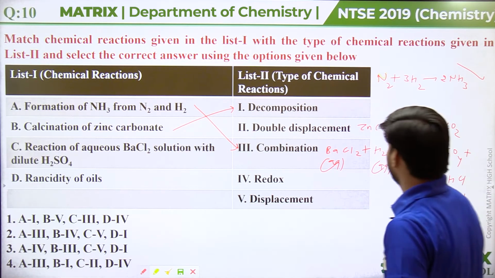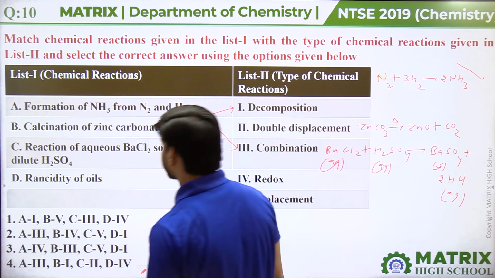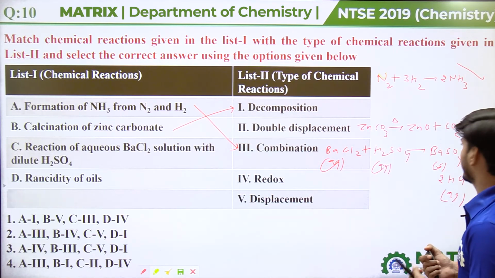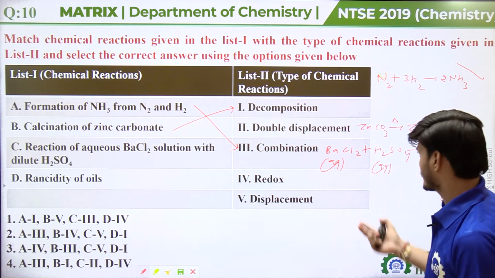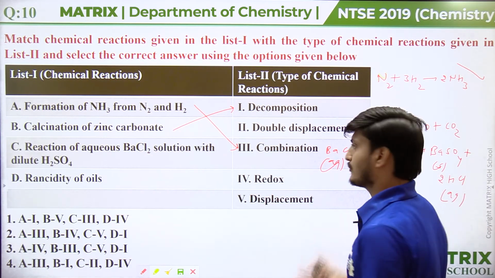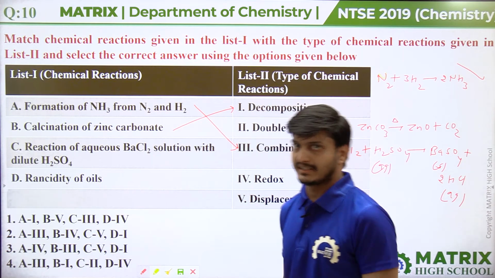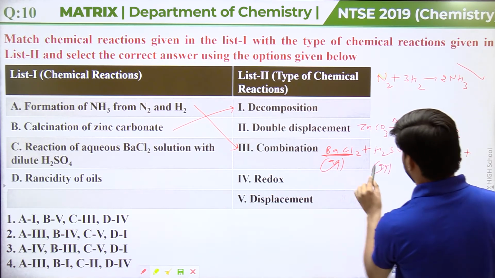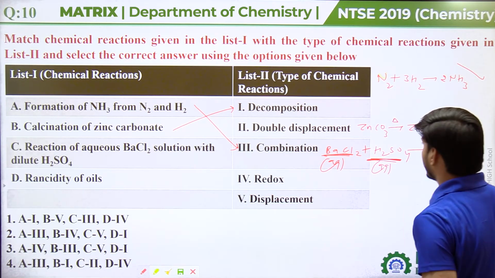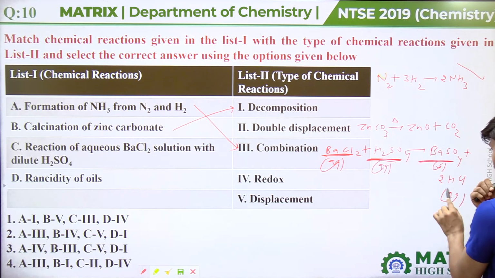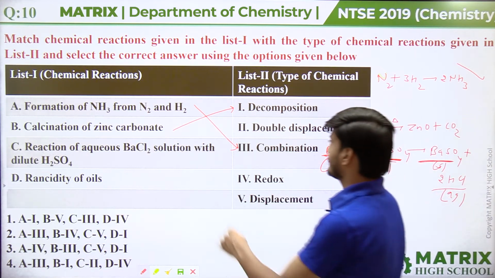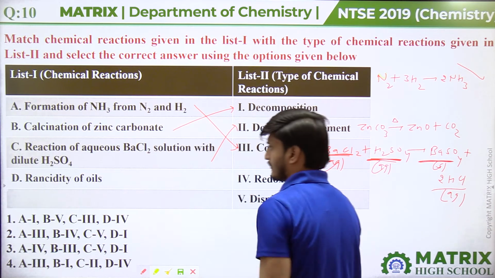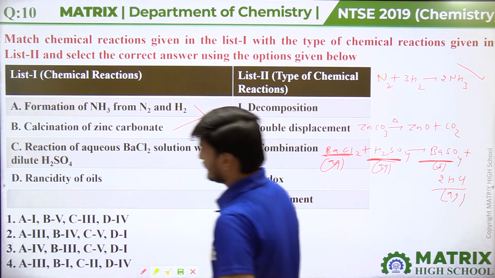Here a double displacement reaction is happening, guys, because BaCl2 and H2SO4 are exchanging their ions together to form barium sulfate precipitate and HCl. So it is an example of double displacement reaction.